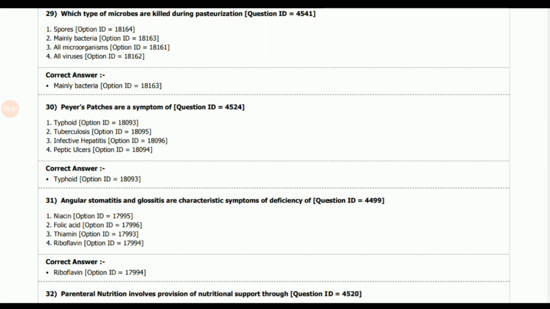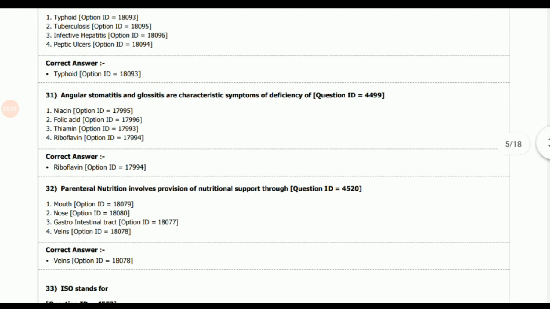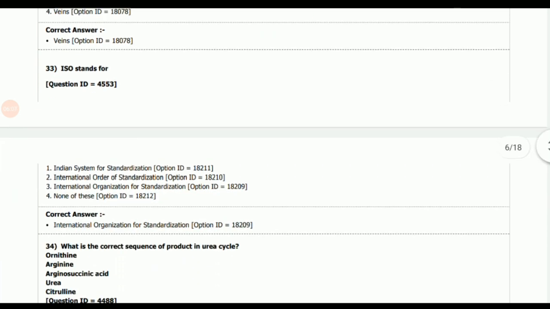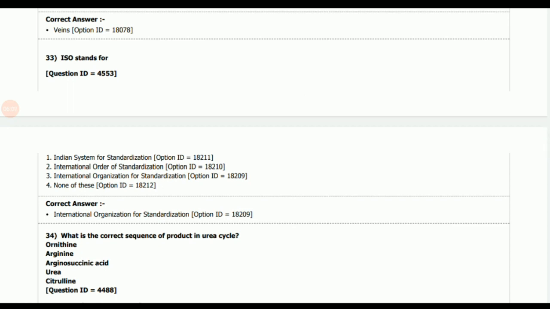Option 1, typhoid. Next question, angular stomatitis and glossitis are characteristic symptoms of deficiency of? Answer: riboflavin. Next question, parenteral nutrition involves provision of nutritional support through? Answer: veins. ISO stands for International Organization for Standardization.